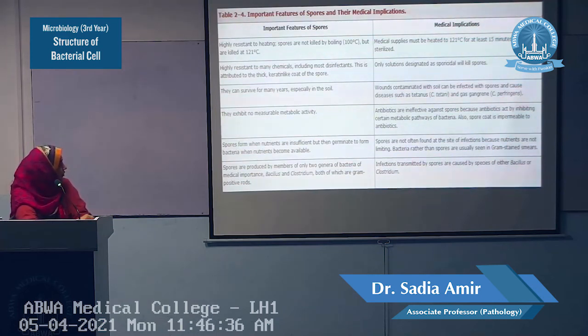Spores form when nutrients are insufficient, but then germinate to form the bacteria when the nutrients become available. So spores are not often found at the site of infection.